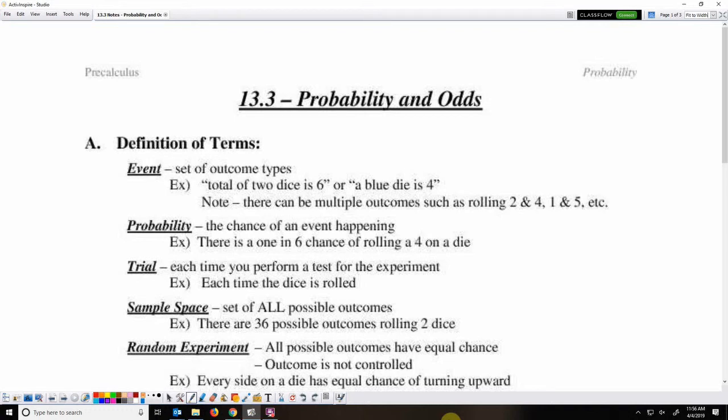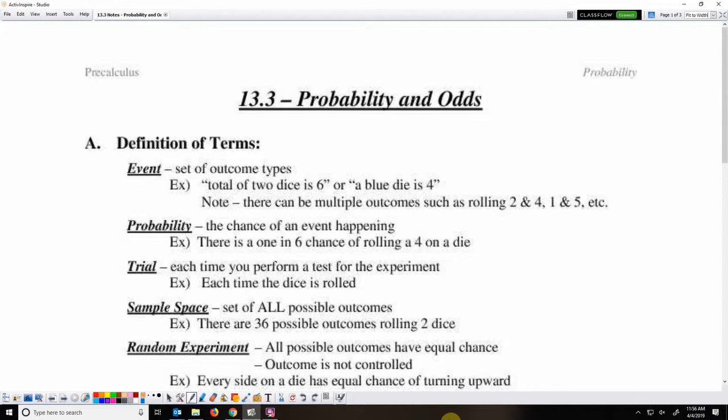We're going to talk about probability and odds. First, we're going to go over some vocab terms. First, an event. An event is a set of outcome types. So say you're rolling 2 dice and you're hoping for a sum of 6. The event would be actually rolling that sum of 6.